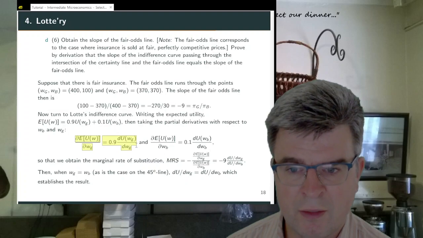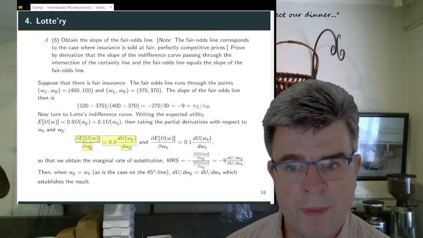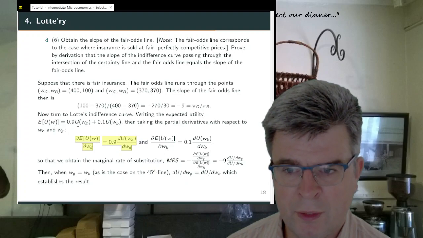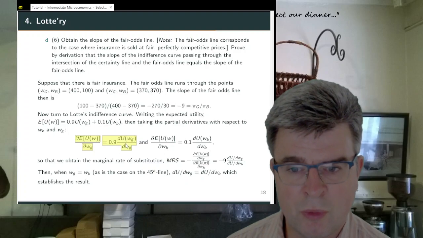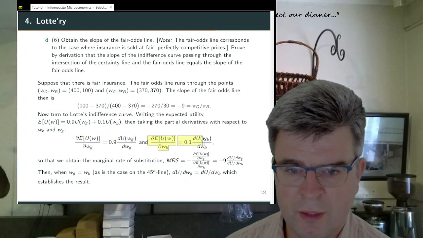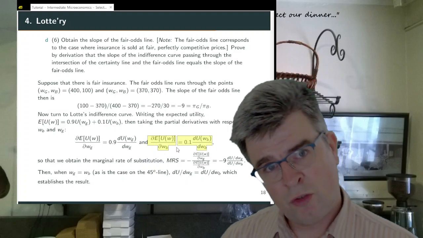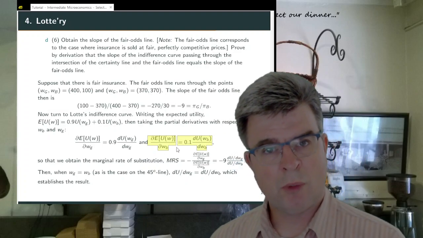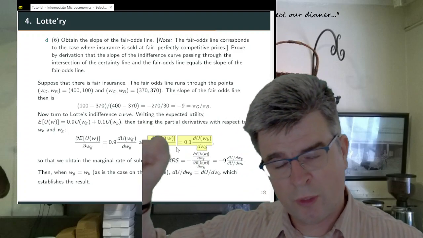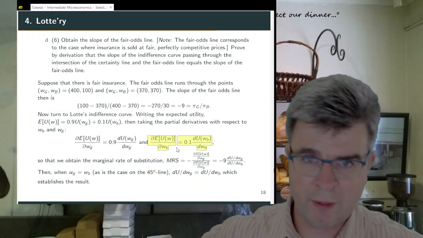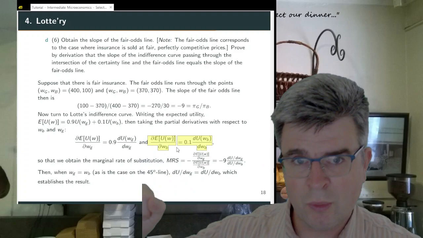If we take the derivative with respect to WG, then it's 0.9 times the derivative of our utility with respect to WG, and the same for the bad state of the world. What we now actually do is look at the marginal rate of substitution. So we know that it is the marginal utility of an extra banana divided by the marginal utility of an extra coconut.